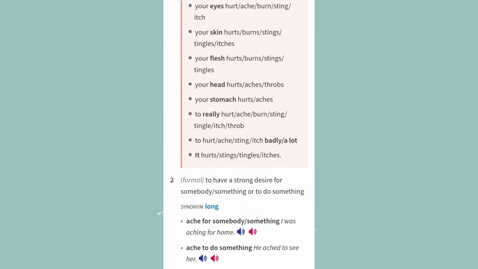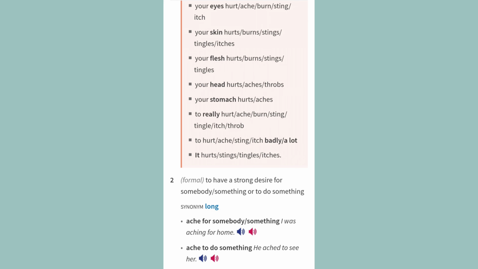Patterns. Your eyes hurt, ache, burn, sting, itch. Your skin hurts, burns, stings, tingles, itches. Your flesh hurts, burns, stings, tingles. Your head hurts, aches, throbs. Your stomach hurts, aches. To really hurt, ache, burn, sting, tingle, itch, throb. To hurt, ache, sting, itch badly, a lot. It hurts, stings, tingles, itches.